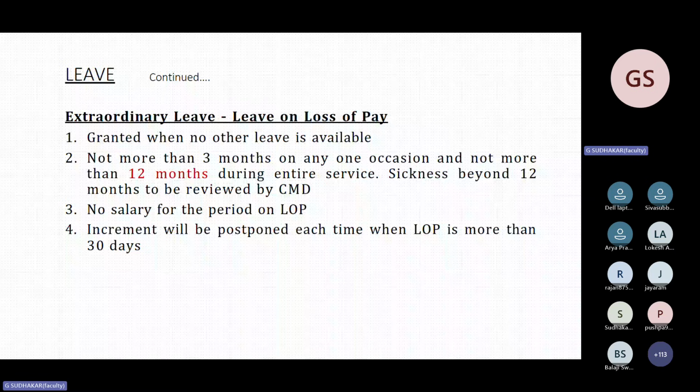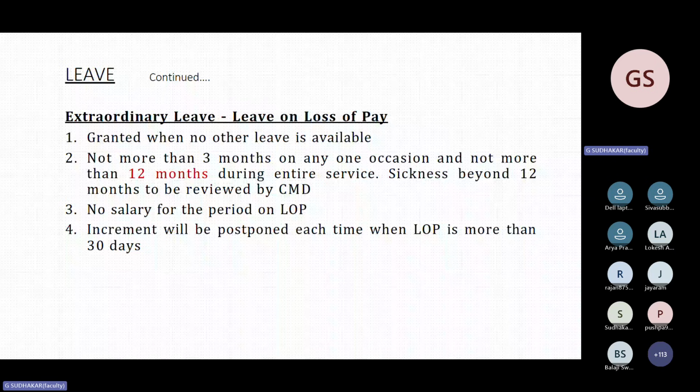Then there are several leaves: family planning, territorial army, sports, maximum number of days, special leave, curfew leave, Republic Day parade leave, conference for insurance institute, for attending the conference of institutes, blood donation leave. So several authorized leaves are there. Just to go through it, some questions I asked in the previous year, some they omitted. Sports leave they asked, blood donation leave they asked, and conference of insurance institute they asked in 1 year, 2014 or 15, I don't know.